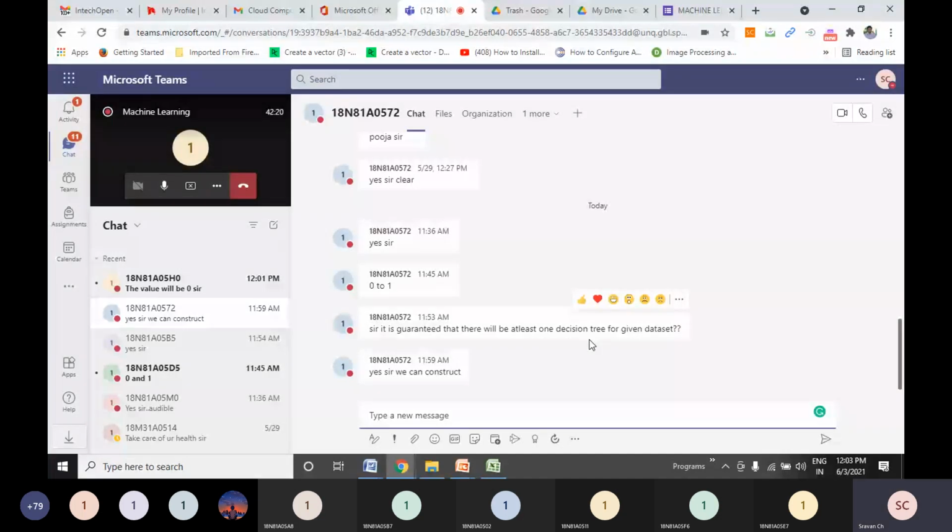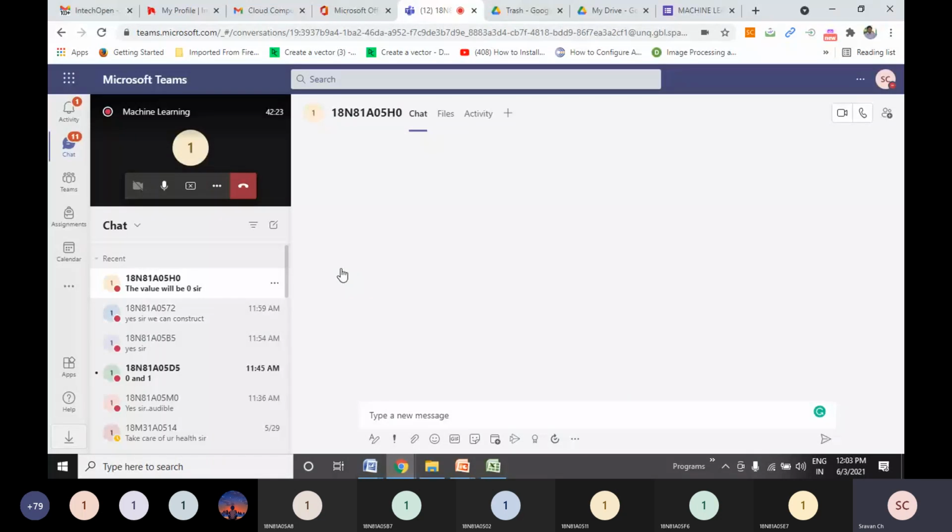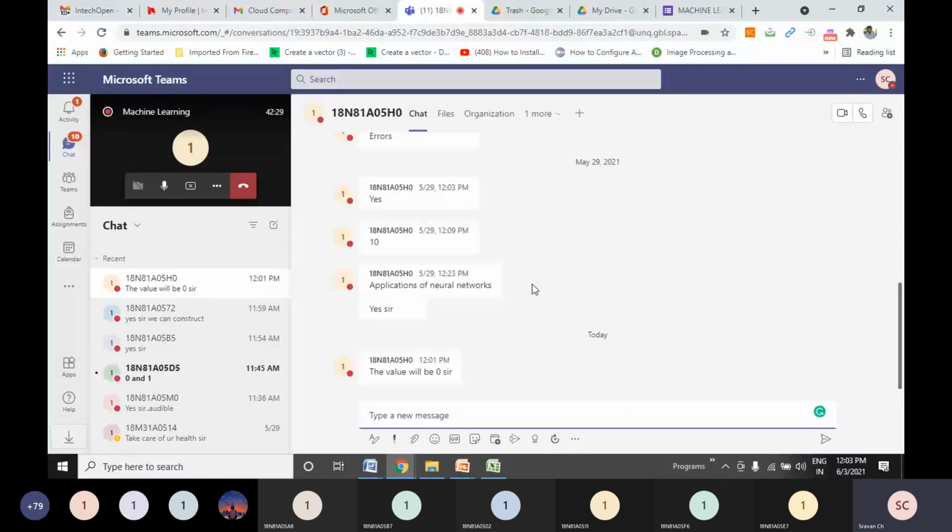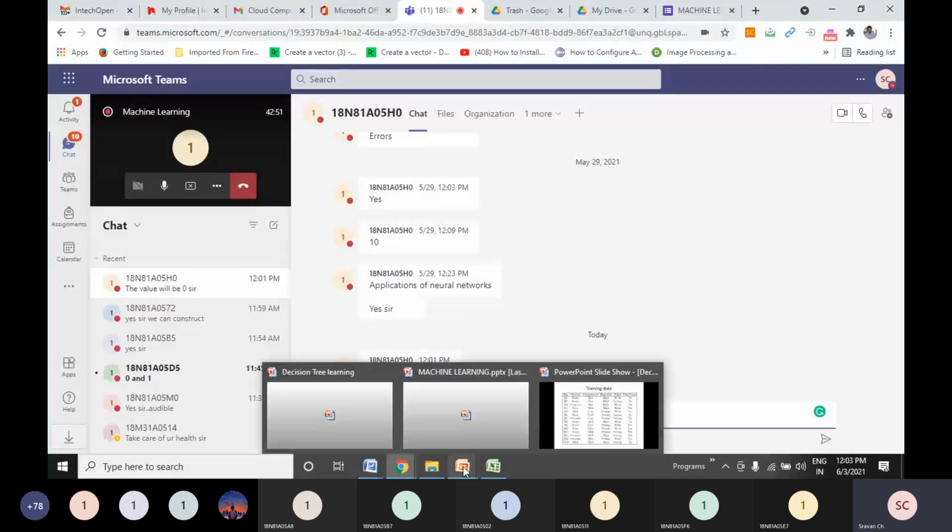H naught, the value will be 0, sir. No, my dear, please come out of that digital logic design which you studied in second year, like true, false, 1, 0. Please don't try to relate it to the concept of ones and zeros. Here it is a data set.